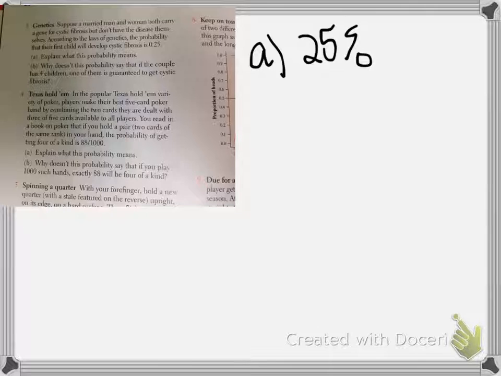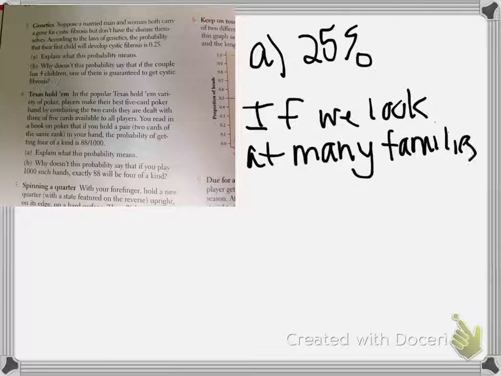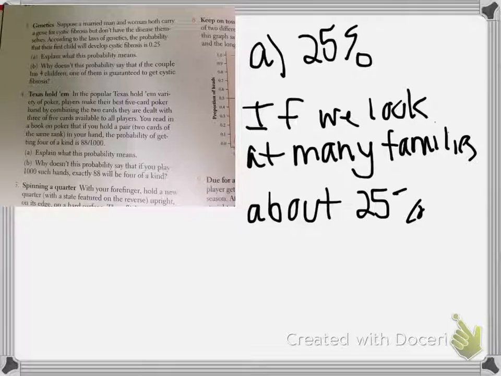So I'm looking for you to say something like, if we look at many families where the husband and wife both carry the gene. I'm not going to keep writing, just so you can get the point here. I'm also looking for you to say in approximately or about 25% of these families, their firstborn will develop cystic fibrosis.